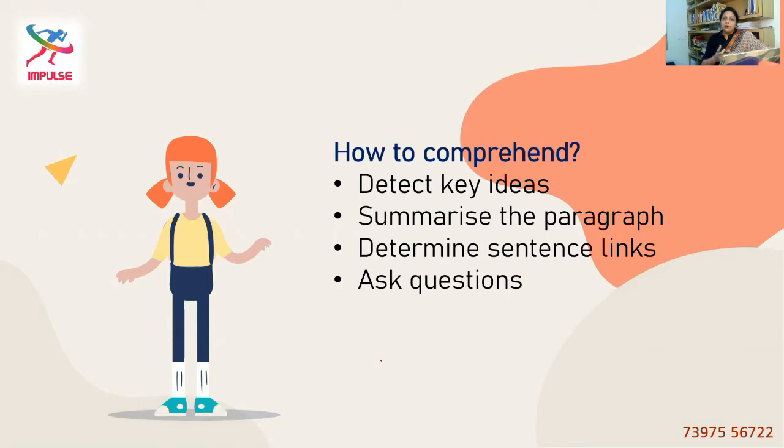Fourth, ask questions. If you're doubtful about it, or if you are finding something clumsy over there, ask questions. Ask yourself if you are on the right track. These are the small things that you can employ to comprehend a paragraph easily, in a very fast manner.